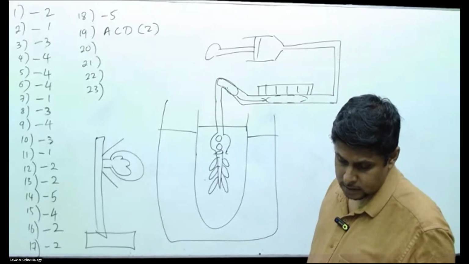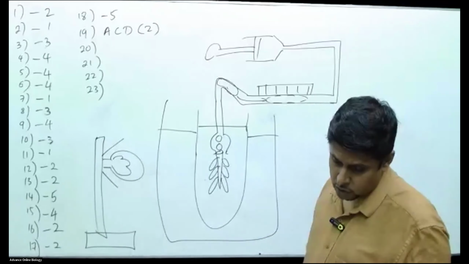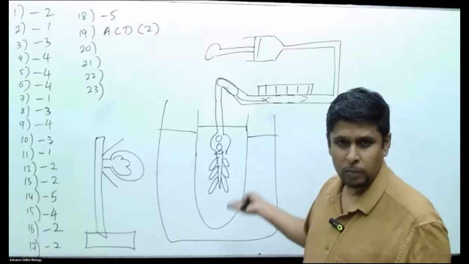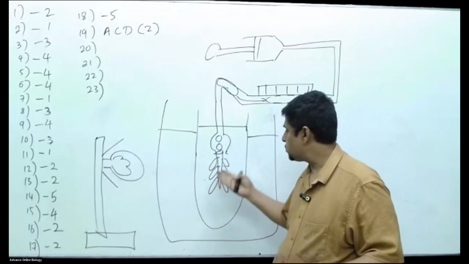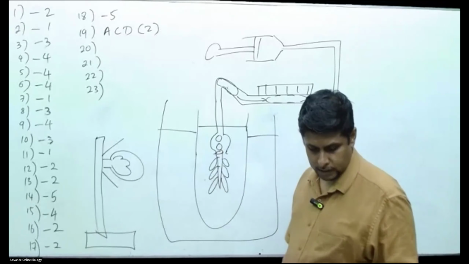The Hydrilla plant is kept upright to make sure the air bubbles collect uniformly, correct. So that they won't be trapped under the leaf and all, and will uniformly release from the cut surface, correct.